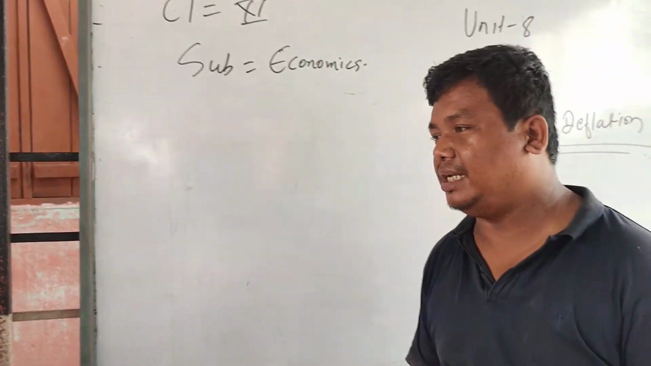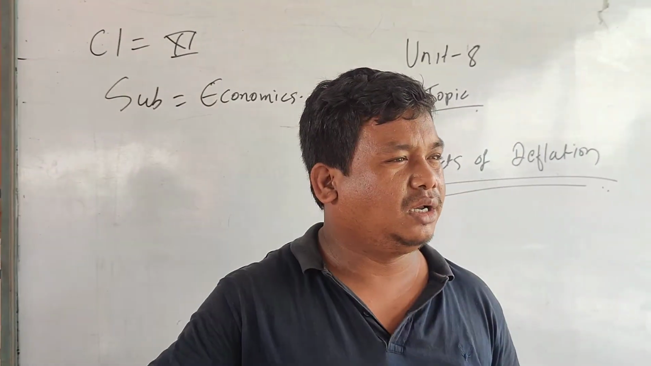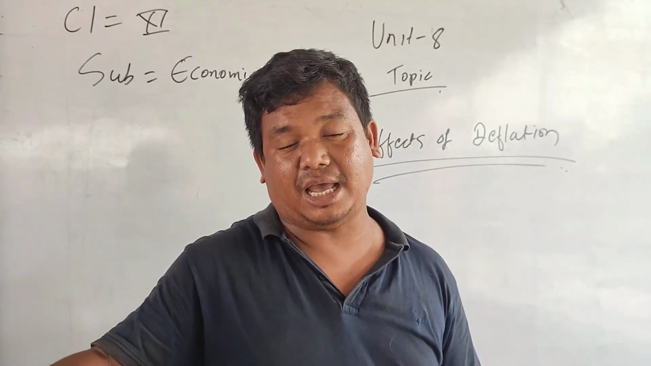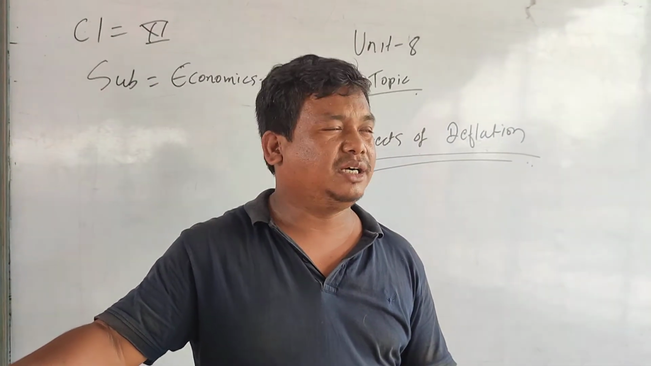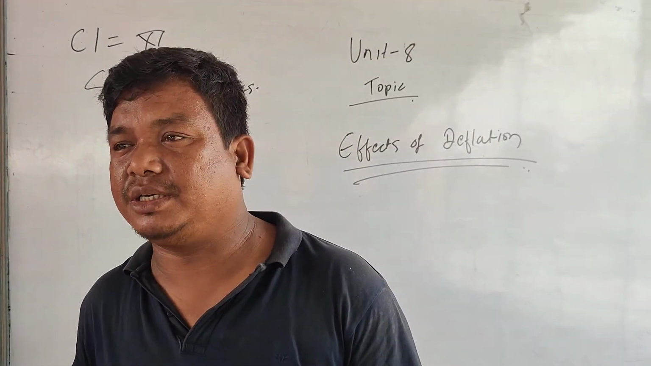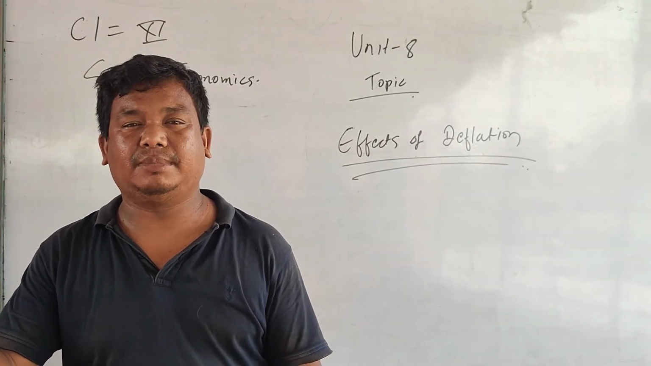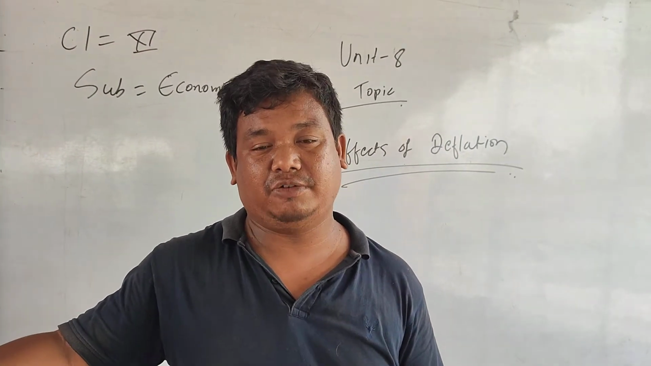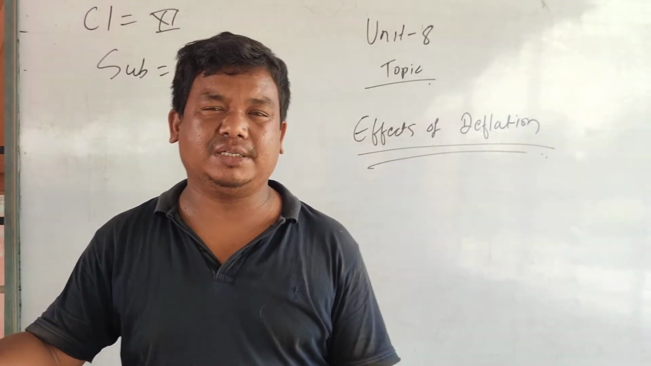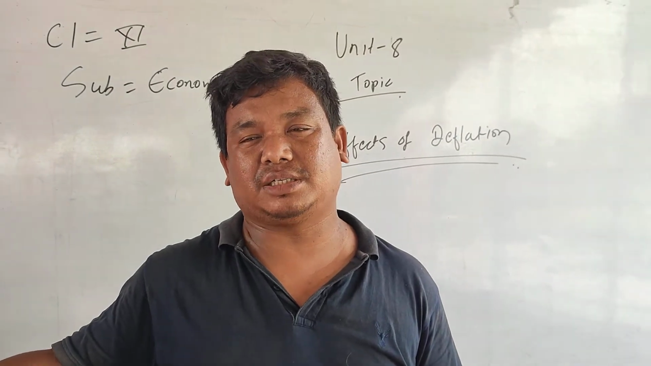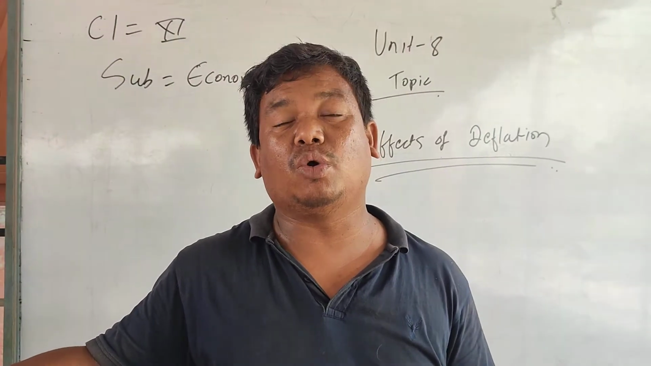Now number one point is what? Effect on production. Now it is said that during deflation, the cost of production does not decrease as prices decrease. Here prices decrease rapidly, but the cost of production will not decrease as fast. It may decrease, but very little. So due to this, the profit margin of the producer goes down, or sometimes the producer may also go into loss.